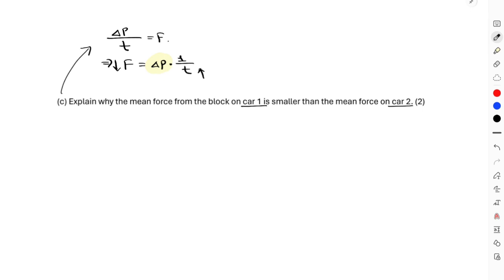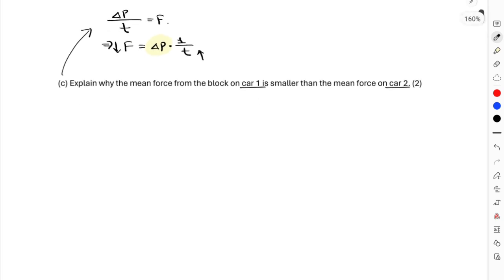You can just suggest that according to the equation, F is equal to delta P over time. Since change in momentum is the same for both the cars, and the crumple zone for car 1 increases the decelerating time, therefore the force exerted on car 1 was smaller than on car 2. That is the only thing you should write over here. You do not need to mention much detail about the change in velocities and everything I mentioned during the explanation. Those are not needed because they're giving you only 2 marks for this.